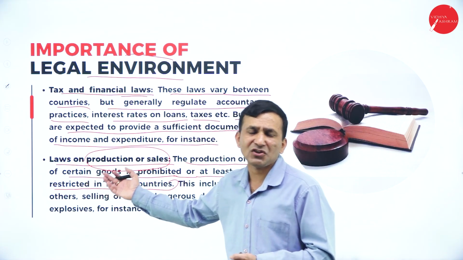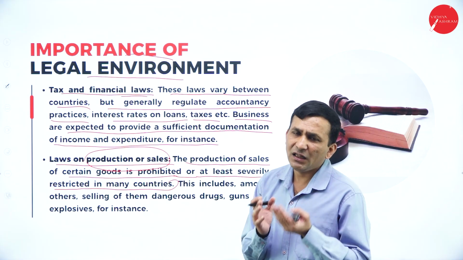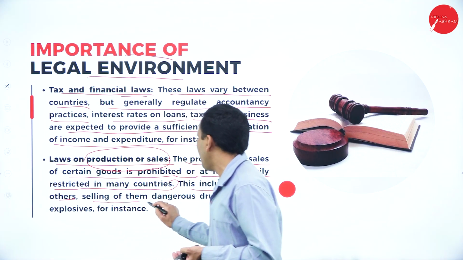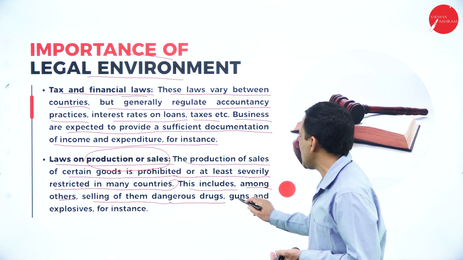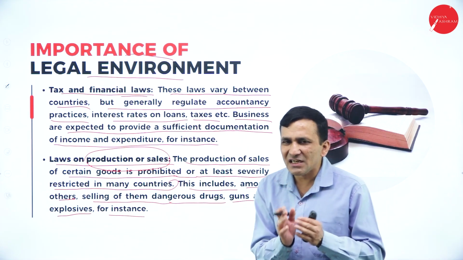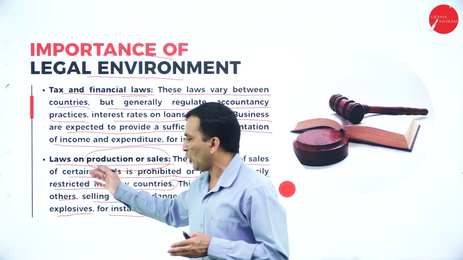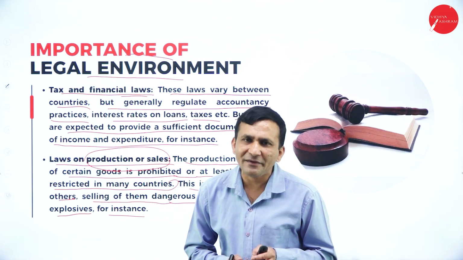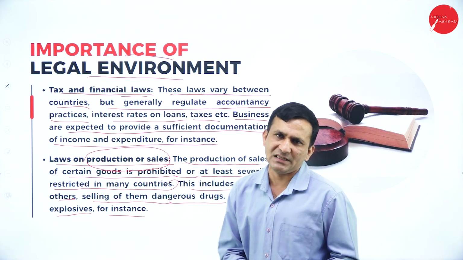That kind of information the businessman also has to keep updated. This includes, among others, the sale of dangerous drugs, guns and explosives, for instance, which relate to the complete protection of society. So that is why the government has not privatized these few things.